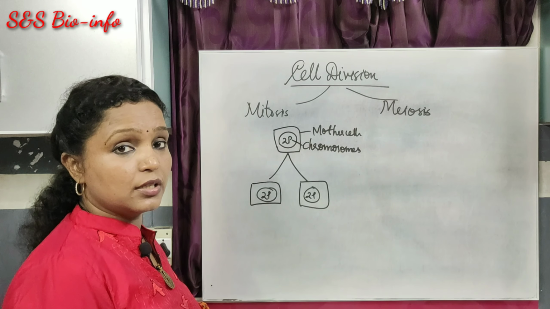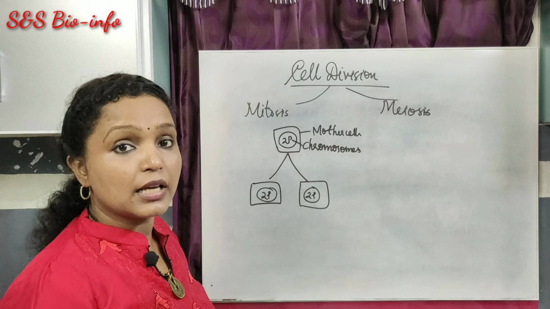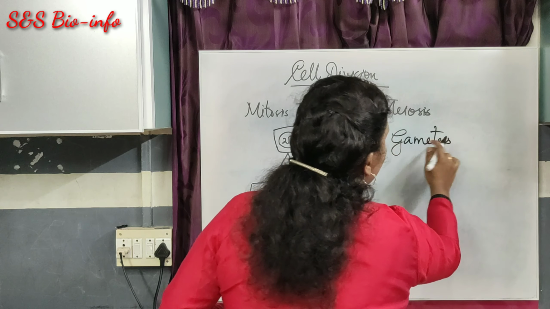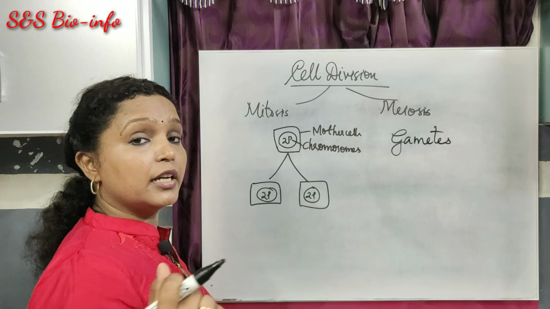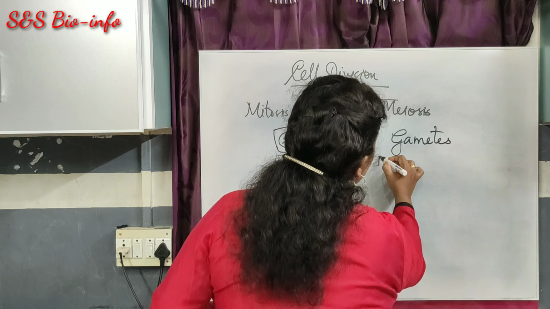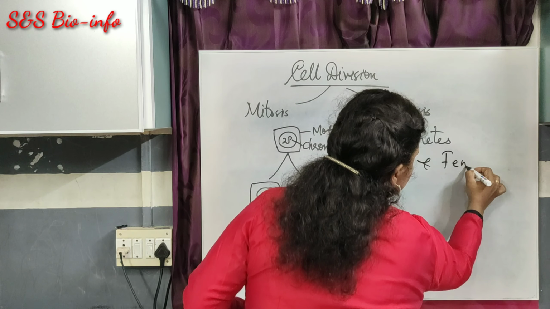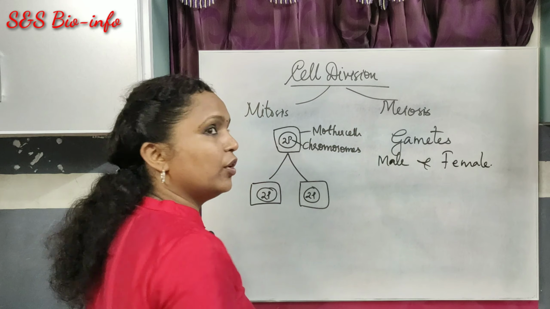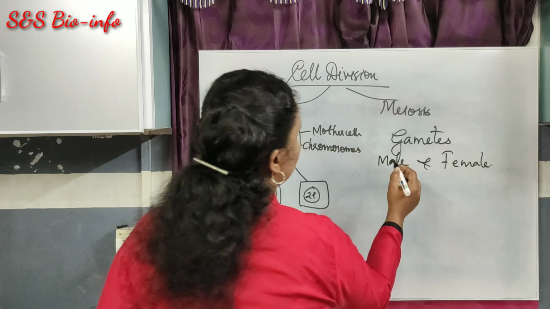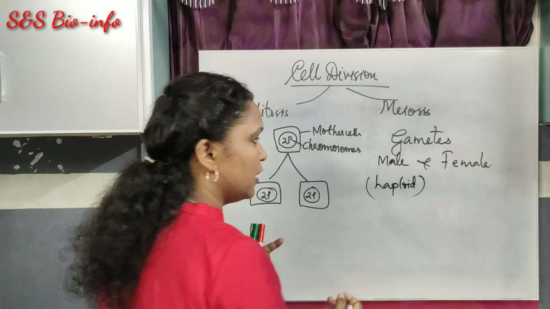But in the case of meiosis, meiosis usually occurs in the reproductive cell. The reproductive cells are gametes. So gametes are produced in the reproductive organs of sexually reproducing organisms. So the gametes may be of two types, the male gamete and the female gamete. So each gamete carries only half set of chromosomes from the parental chromosome. Got it? So they are haploid in nature. Haploid in nature. That means they receive only half set.